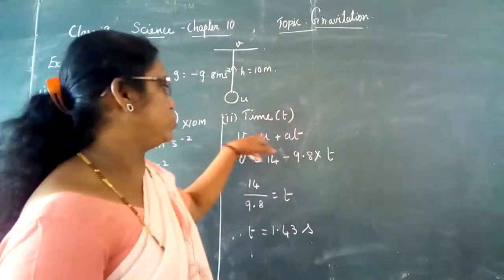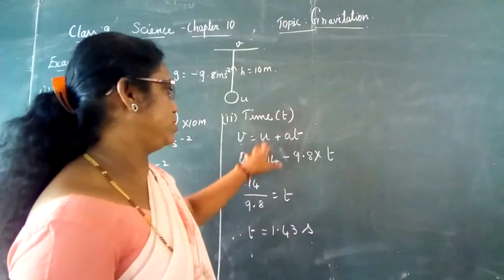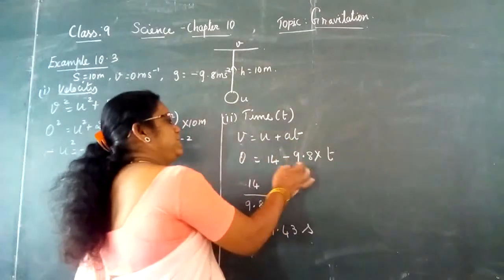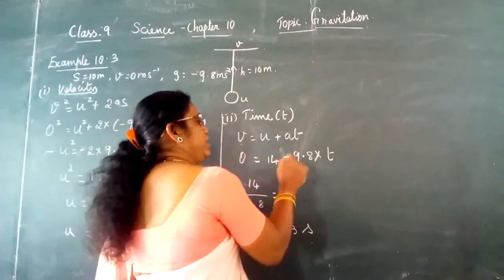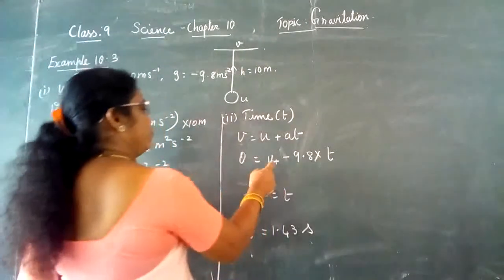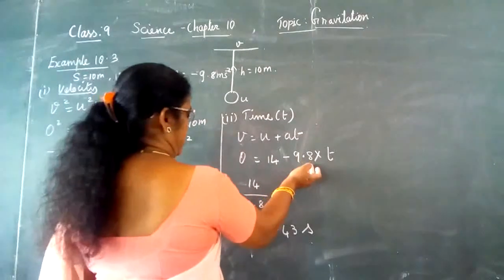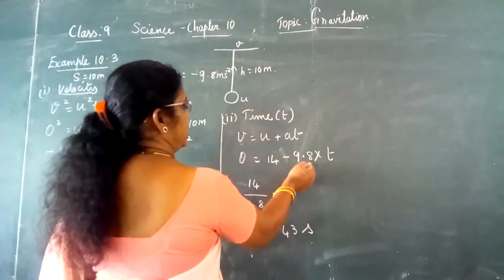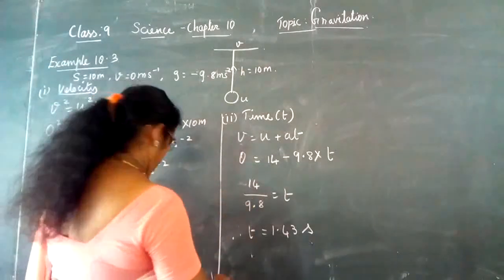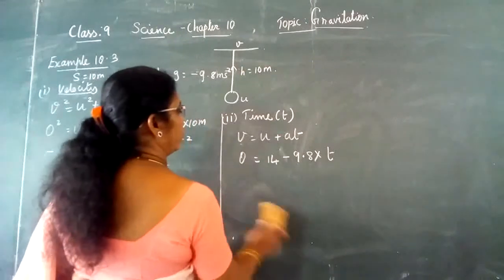So v is equal to u plus at, and v value is 0. 0 is equal to 14 minus, here we are taking a as minus 9.8. So 14 minus 9.8 into t, and when it comes to this side it becomes positive.